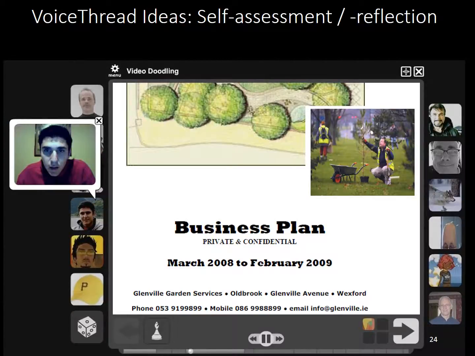Students can also use VoiceThread to post their own slides, on which they can then post self-reflective or self-assessing comments. Furthermore, their classmates can also reflect on their peers' work. In this example, a student has taken a business plan PowerPoint that he prepared for another assignment, uploaded the slides to a VoiceThread, and then opened up the VoiceThread for comments.